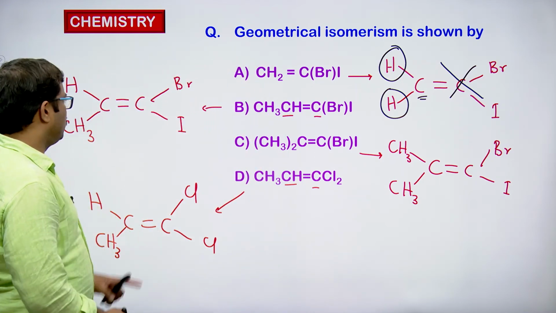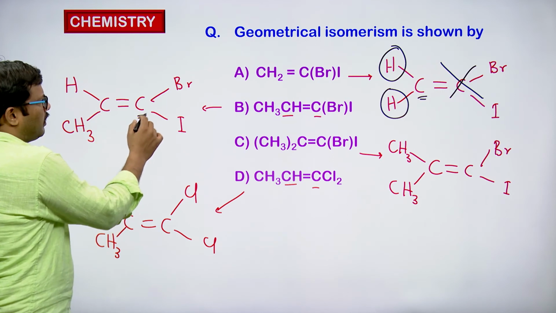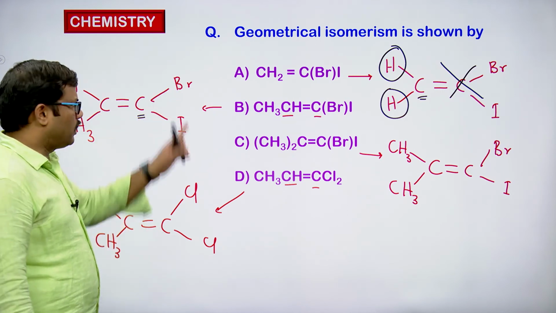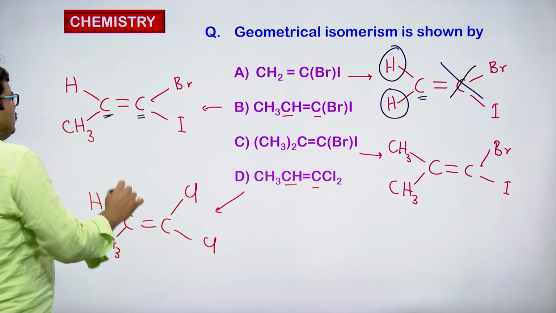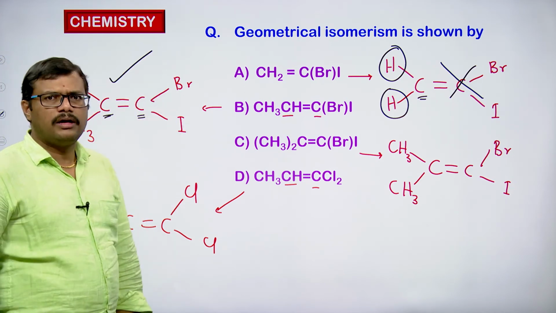Look at the second option. Here, if you observe, this doubly bonded carbon is connected to bromine and iodine, both different groups. And this side, the doubly bonded carbon atom is connected to hydrogen and methyl. So this can exhibit geometrical isomerism.